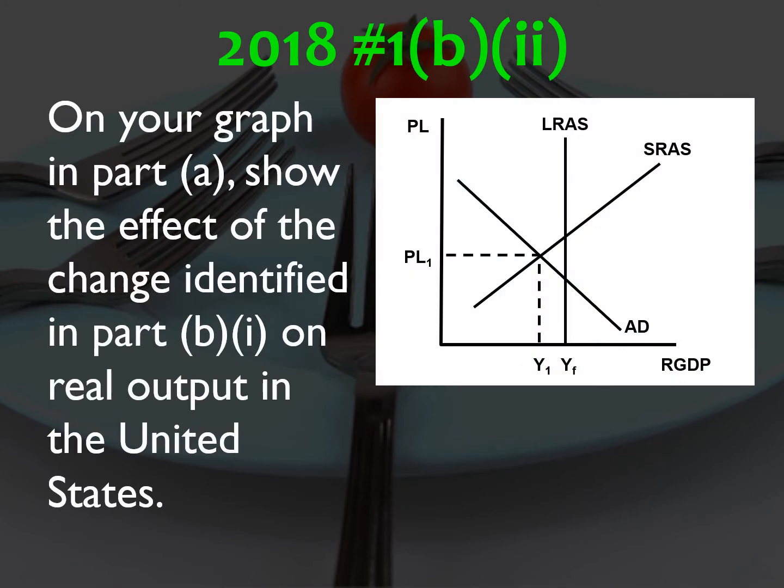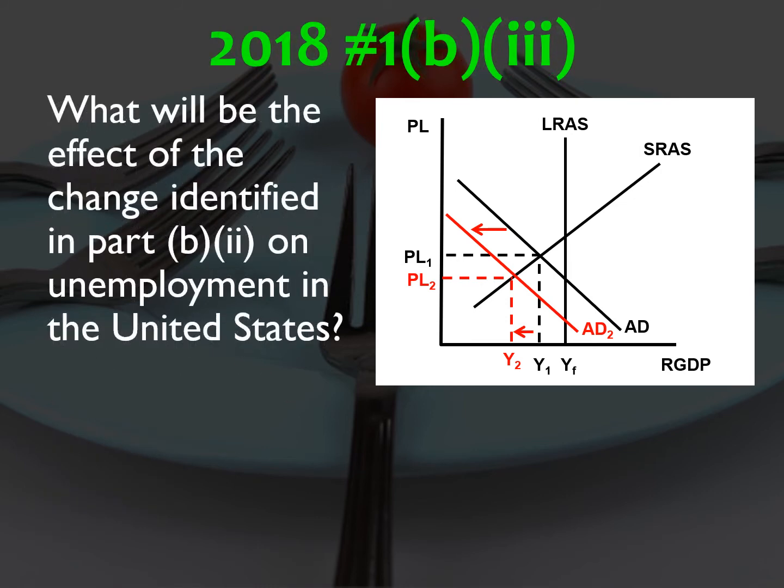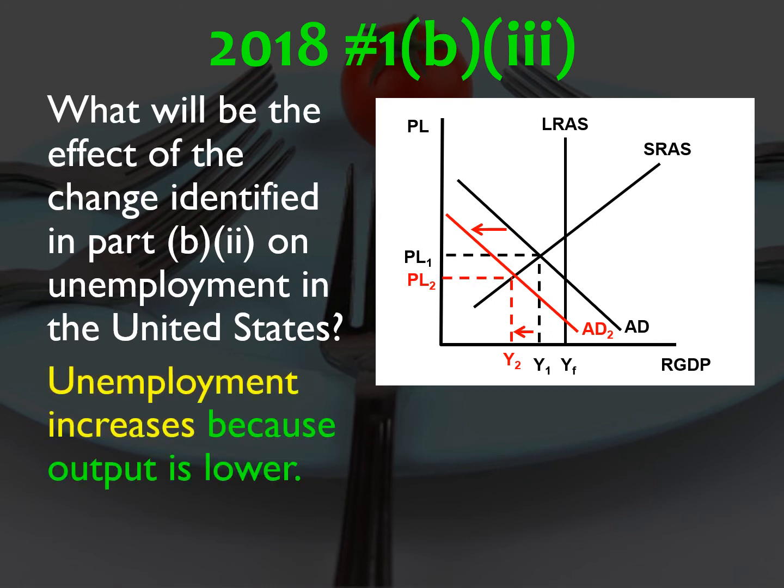On your graph in Part A, show the effect of the change identified in Part B1 on real output in the United States. Since exports are going down, AD actually shifts to the left even more. So your price level goes further lower, and your output level goes even lower. Part 3, what will be the effect of the change identified in Part B2 on unemployment in the U.S.? You notice that real output goes down. Real output and unemployment are inversely related, so unemployment increases because real output is lower.